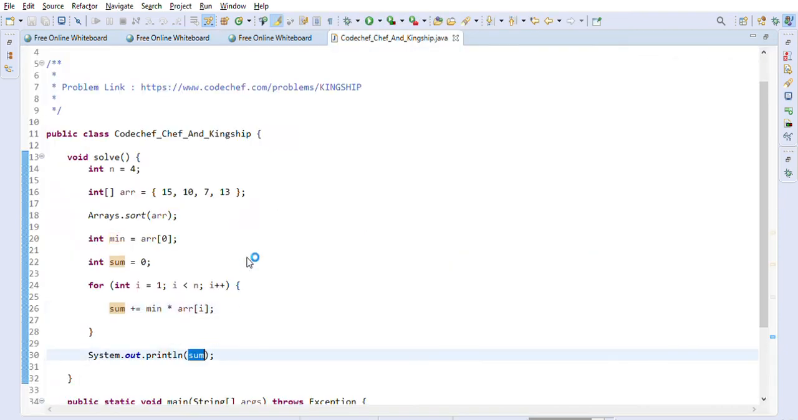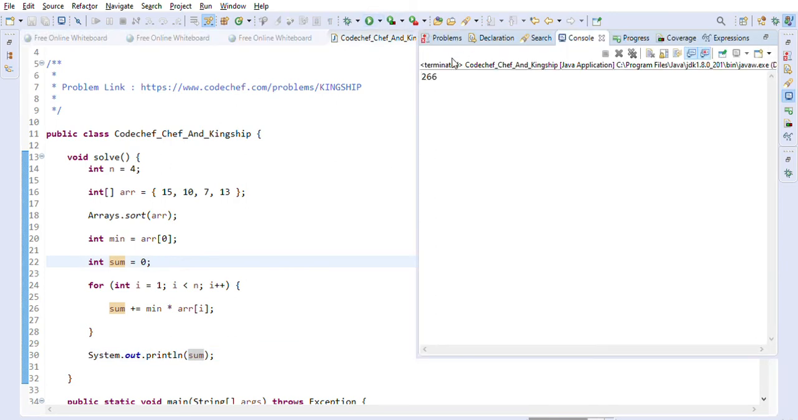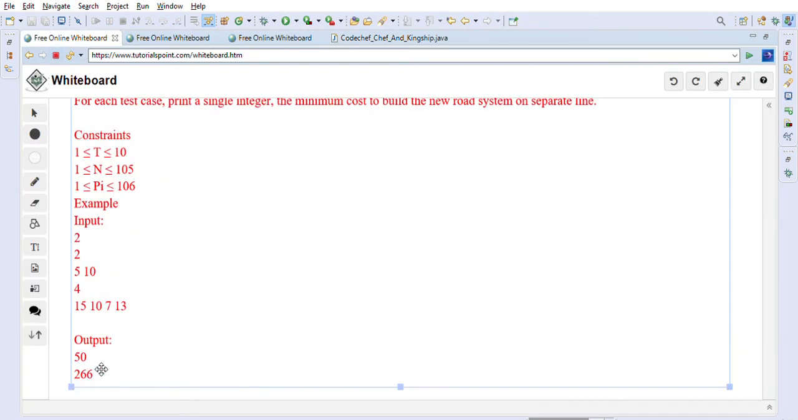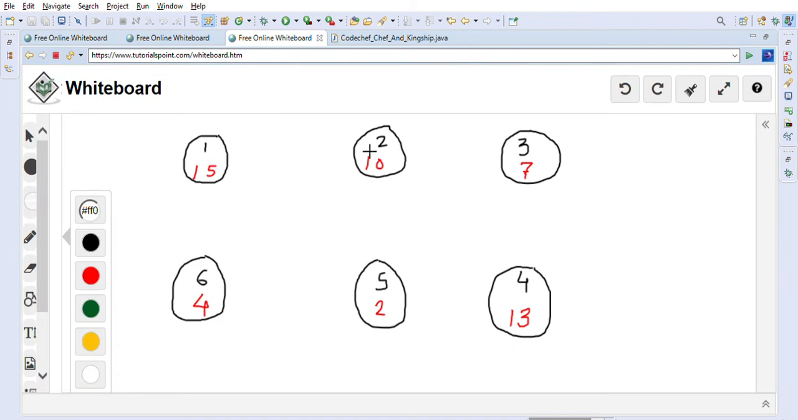So let's go ahead and execute this code snippet. So as you can see, 266 is the correct answer that we are getting. 266 is the answer for this problem. Now let's take a look into this another bigger example.